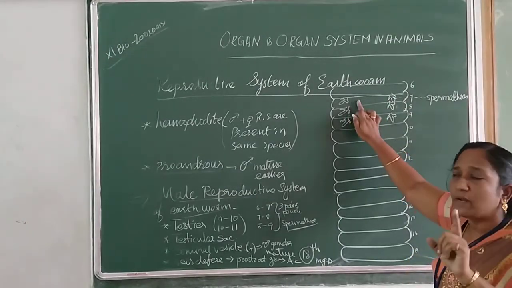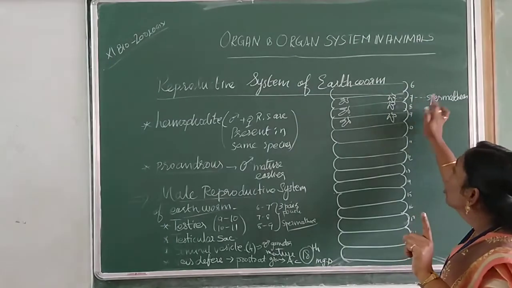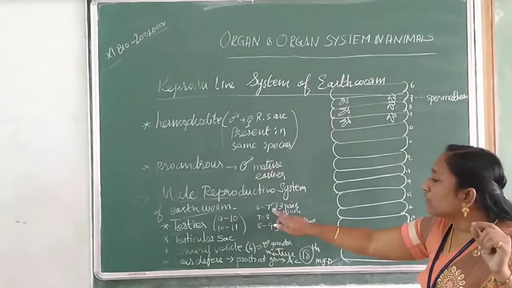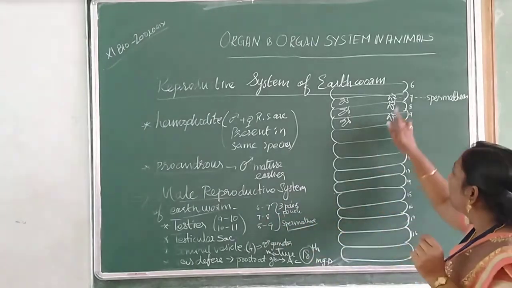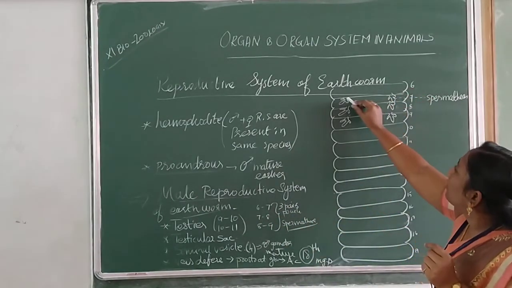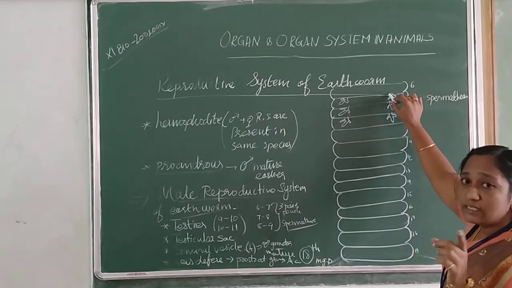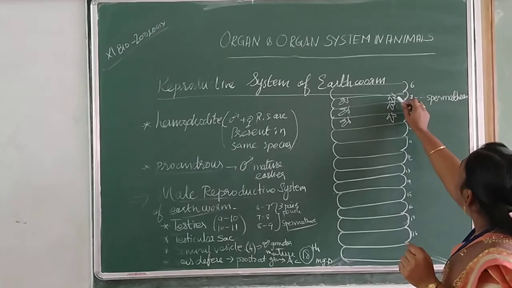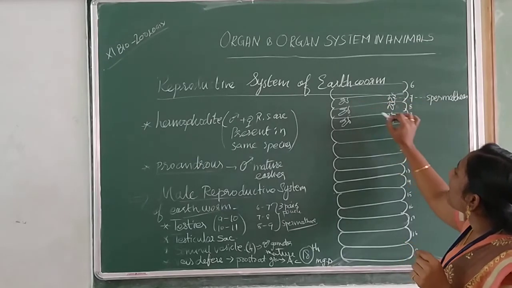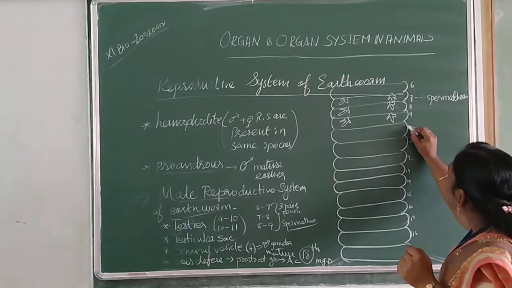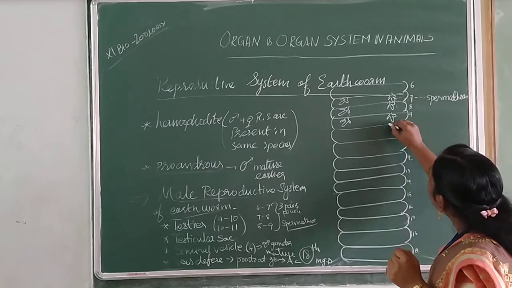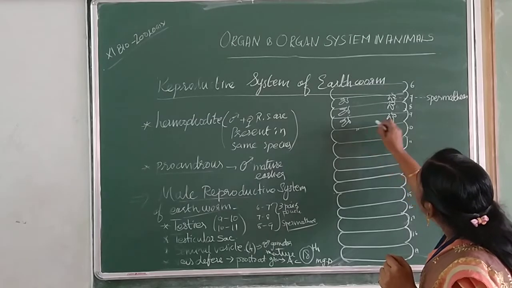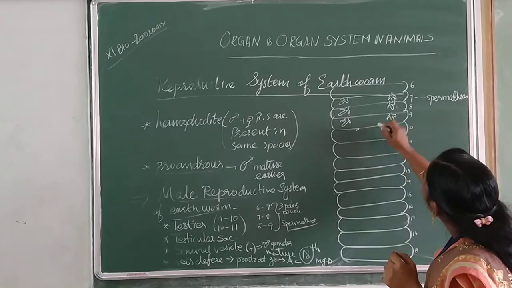I already said the spermatheca is present between 6 and 7. Don't forget the segment numbers: 6 to 7, 7 to 8 and 8 to 9. This spermatheca is attached to the septum. This is the first pair of spermatheca, this is the second pair, and this is the third pair. Now between 9 and 10 there is a pair of testes. Here the testis starts with a small stalk, and it has small finger-like projections.